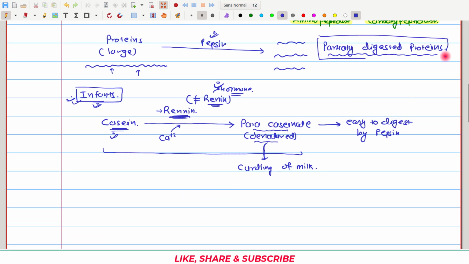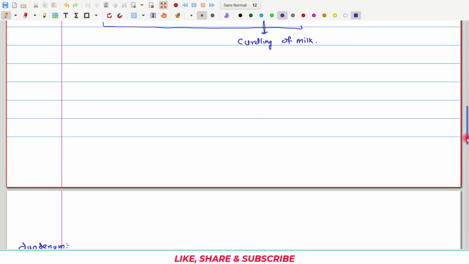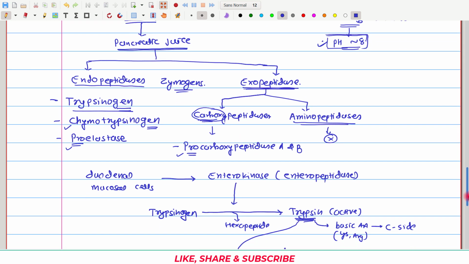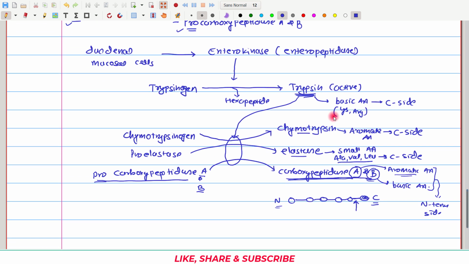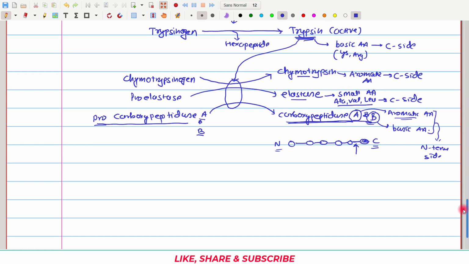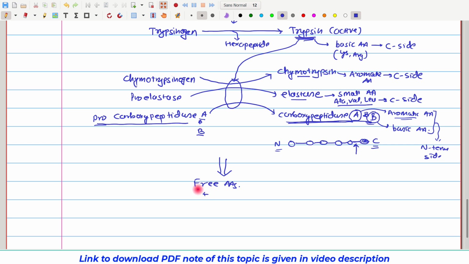So, the partially digested protein from the stomach will be further acted upon by all of these four enzymes with their specificity, and ultimately, because of the exopeptidase activity we get most of the free amino acids, and because of the endopeptidase activity we get certain oligopeptides.